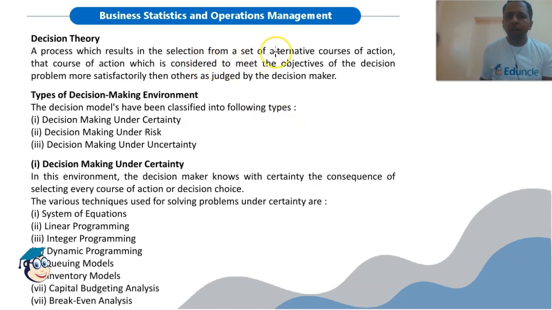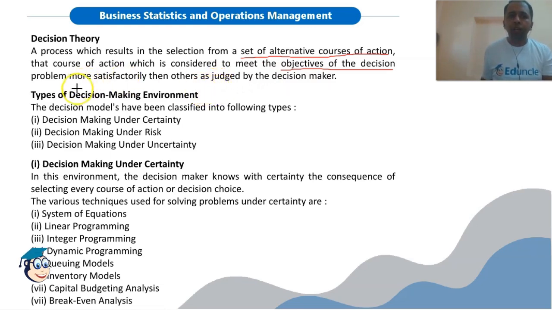Now decision means when we have a set of alternative courses of action, and out of these alternative courses of action we have to select that course of action which is considered to meet the objectives of the decision problem more satisfactorily than others as judged by the decision maker. So when we have various courses of action, we have to select the best course of action which will meet the objectives of the decision problem, then in that case we have to take a decision.